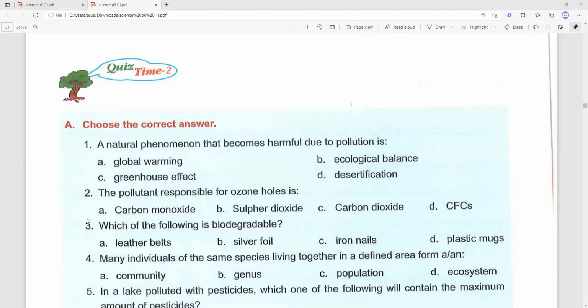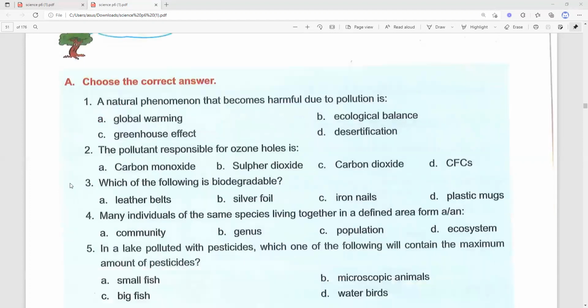Anyways, this week I already posted the test there in the Swiss system. Please take the test. It has 15 items, multiple choice, and 5 items for the subjective part of the test. Okay, and that test is equivalent to 20 points. Okay, so let's start, everyone. We have choose the correct answer.